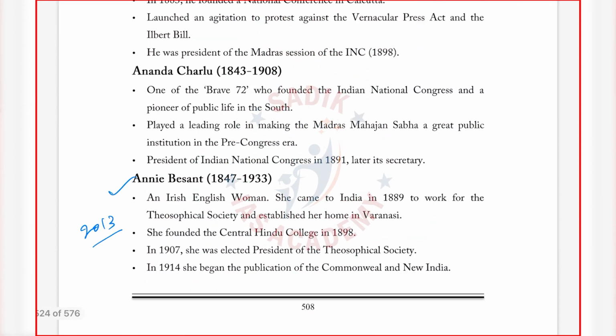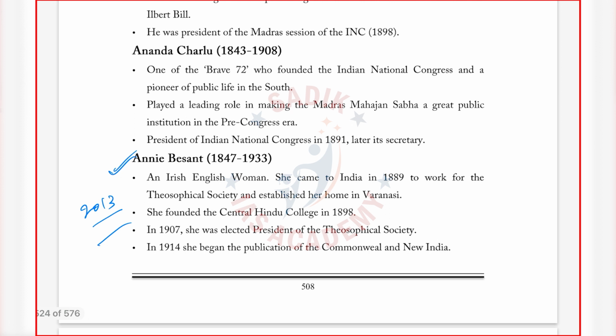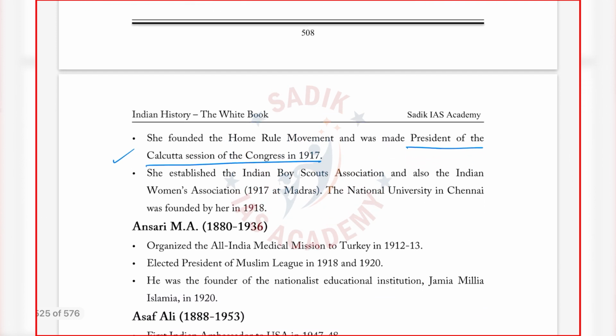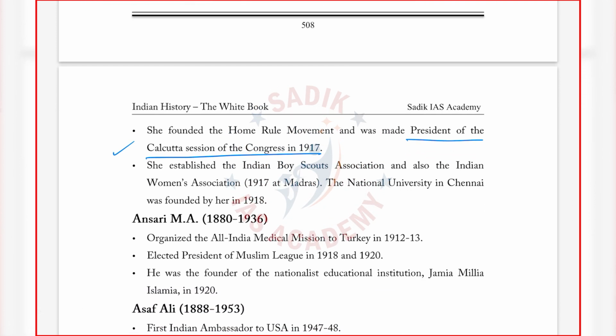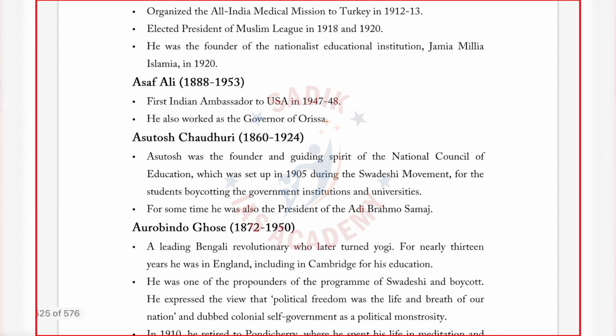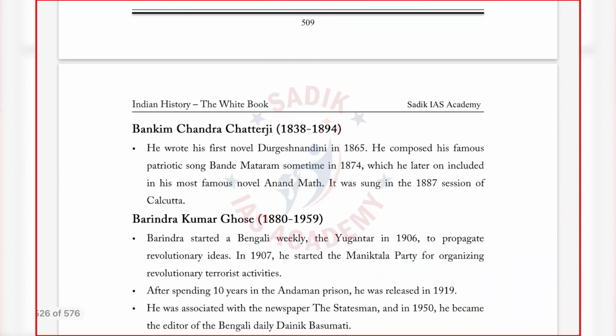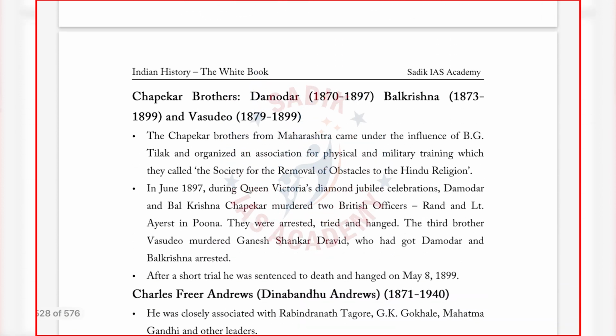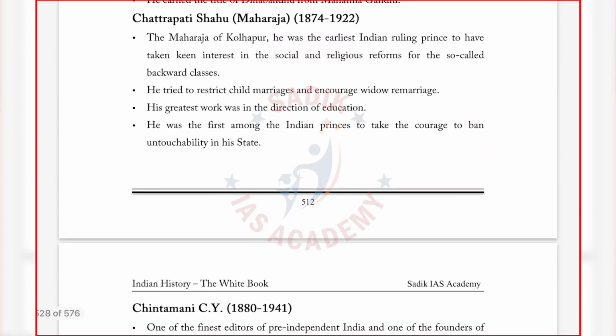For example, in 2013 they asked a question about Annie Besant and her Home Rule League, and also the Central Hindu College. They will give a statement and ask what she has done. Again, president of the Calcutta session of INC. So I have tried to give information personality-wise. This is another unique thing in this book. This is my personal interest and also based on the examination point of view, so I added it.